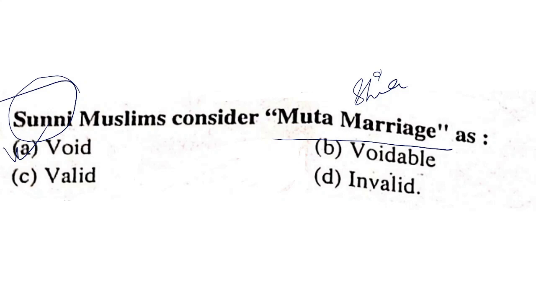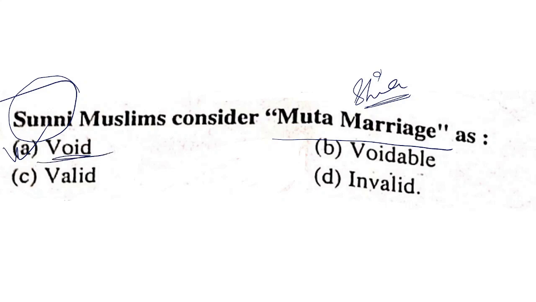The majority of the population of India is Sunni, so this form of marriage is not at all prevalent in our country. The people of the Shia faction accept muta marriage, but Sunni people do not accept it. So as per Sunni Muslims, muta marriage is void.